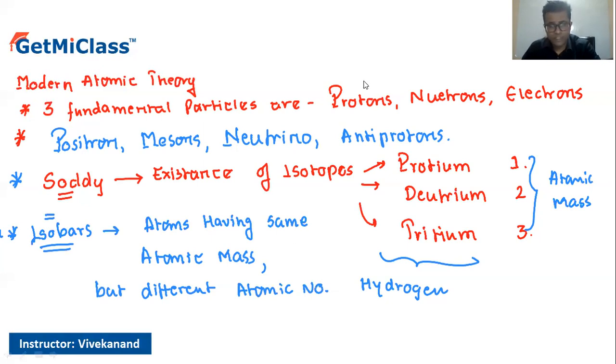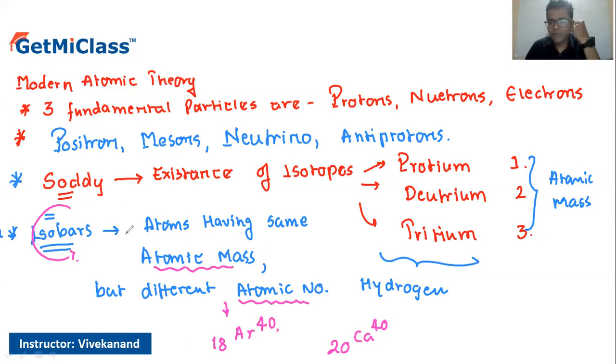Let's observe this case. If we take argon, the atomic number is 18 and the mass number is 40. On the other hand, calcium has atomic number 20 and mass 40 again. So in all of these cases, the isobars have different atomic numbers, but the same atomic masses. Such things we call isobars.